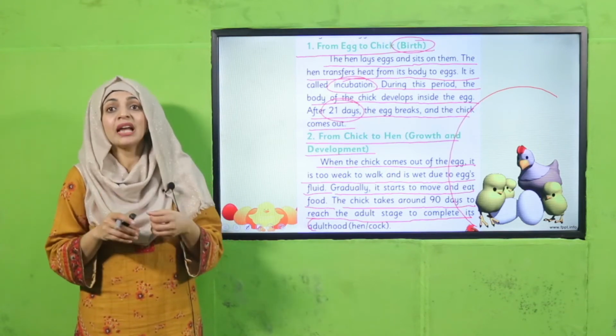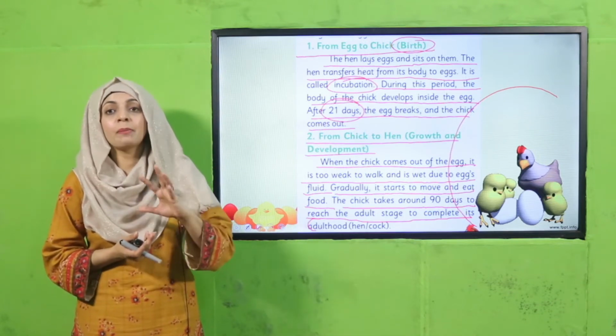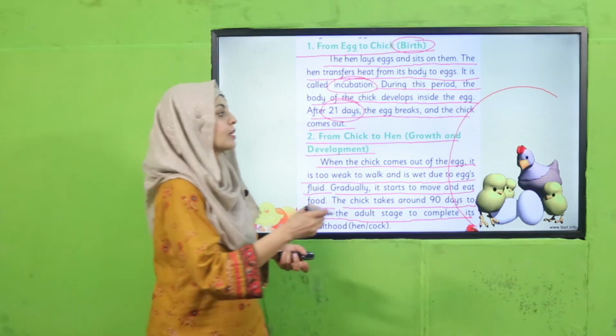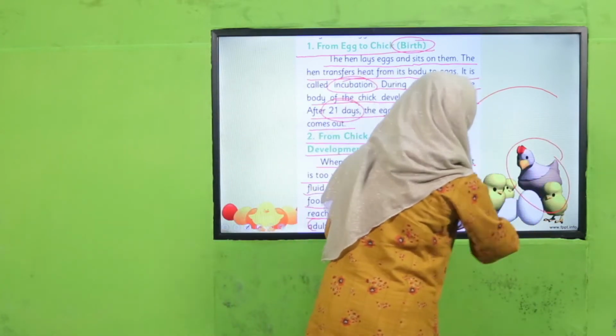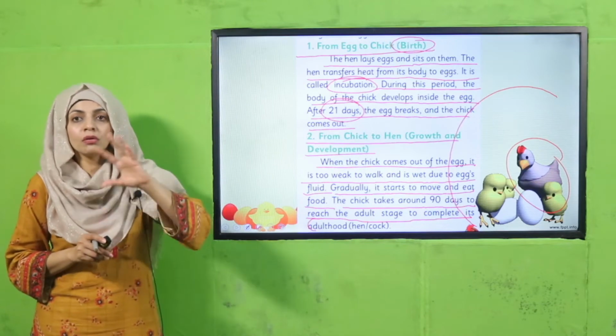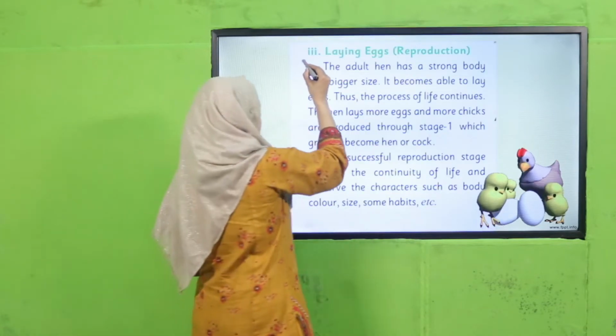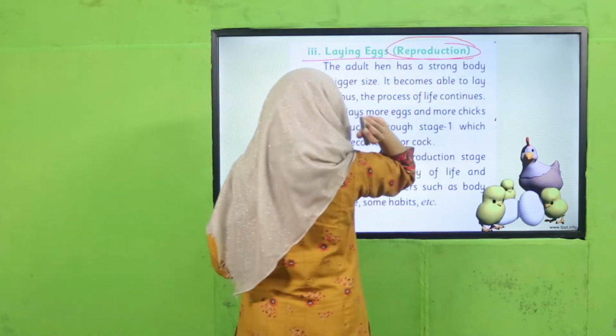It starts growing. It starts getting its own food. And in 90 days, it becomes an adult hen like this. And now it is capable enough to lay eggs again. So, cycle जो है वो complete होने वाला है. Now laying eggs or reproduction.